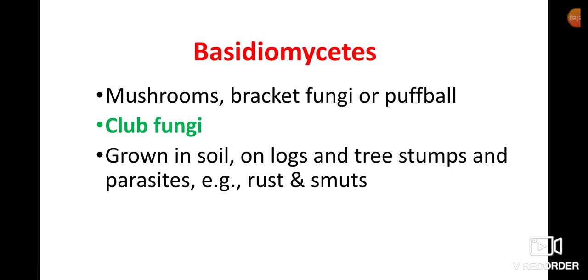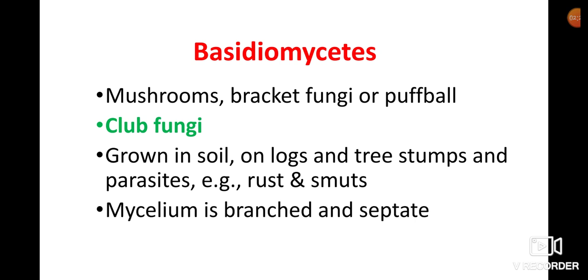The mycelium of Basidiomycetes is branched and septate.